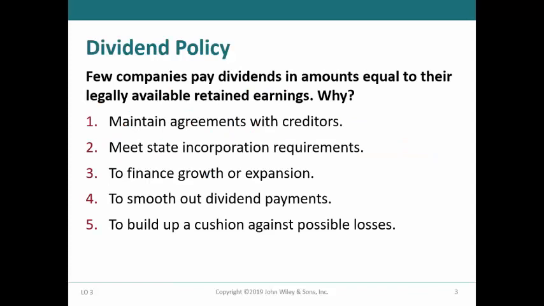Most companies do not pay dividends in amounts that are available to be distributed, and there are various reasons for this. For example, many debt covenants limit the dividends that companies can distribute so that there is sufficient cash to meet interest and principal payments. State incorporation laws may restrict dividends for treasury stock held. Companies may retain earnings so that they can internally finance plans for growth and expansion.